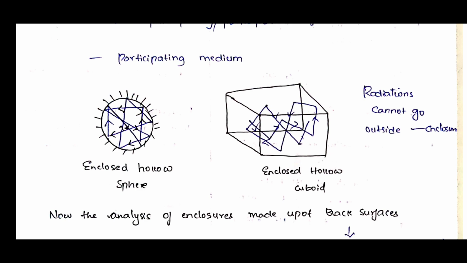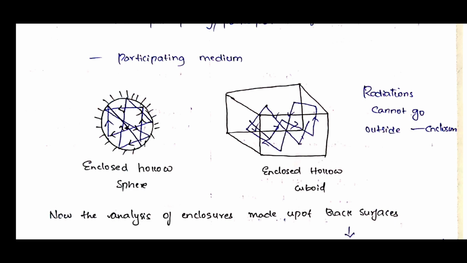Now we have to analyze these enclosures made up of black surfaces. If the enclosure, let us take the hollow sphere here, is a black surface, we have to analyze the radiation over there. We can analyze for black surfaces and for real surfaces.